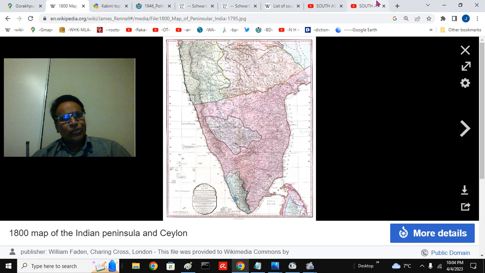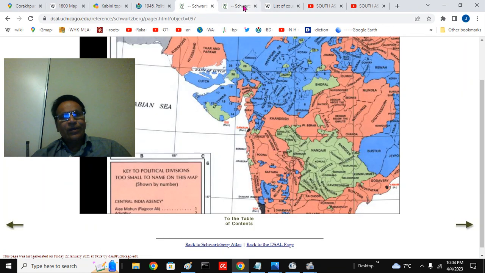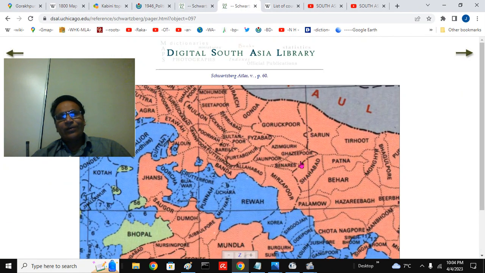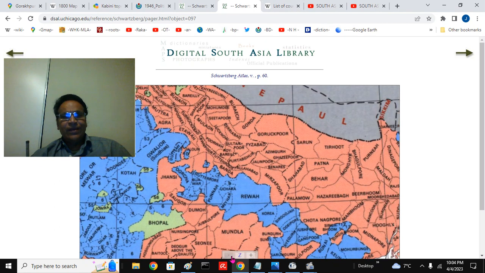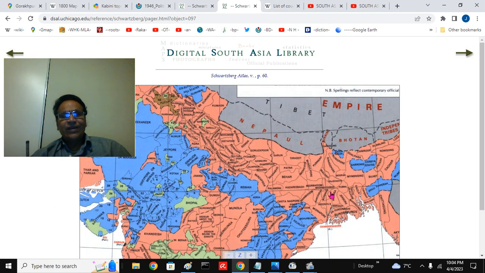That's why I discussed this particular map, and this is the region. You see Gorakhpur and Azamgarh, and you don't see Basti here. As the districts evolved, this is the map from around 1857. Later Basti district was formed, and Azamgarh here. And where are we? We are in the United Provinces, next to the Bengal presidency here.